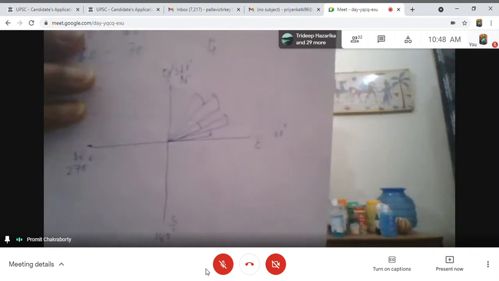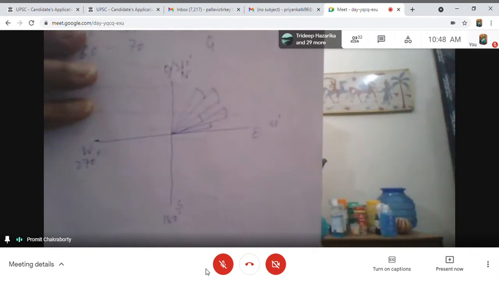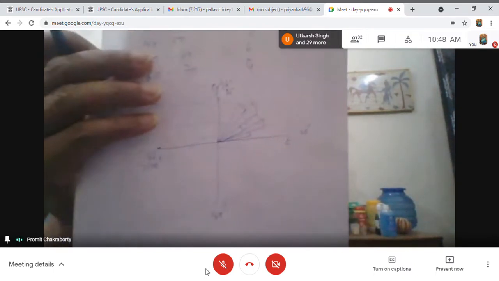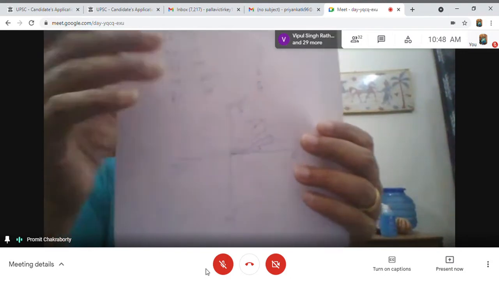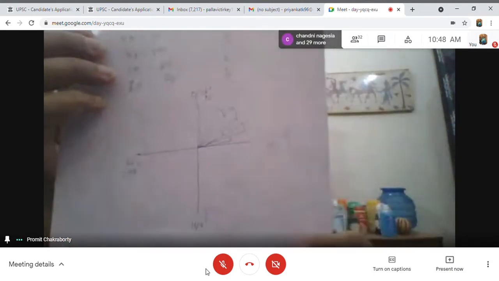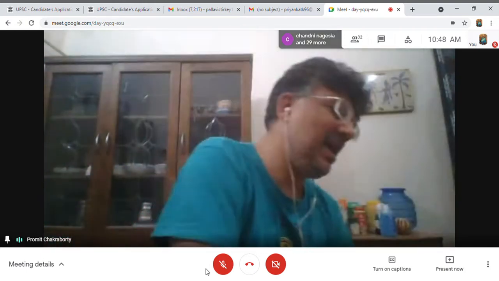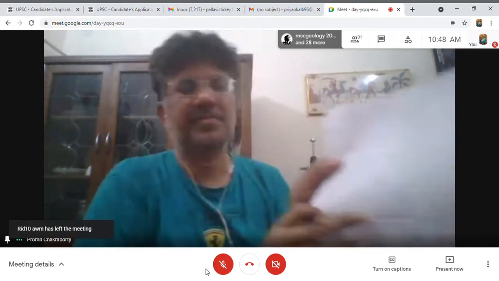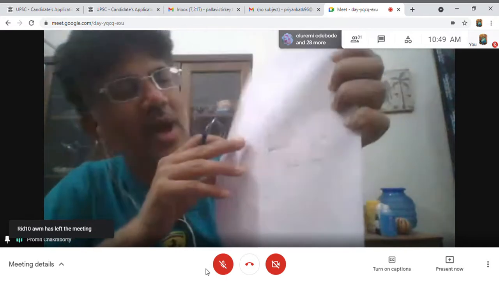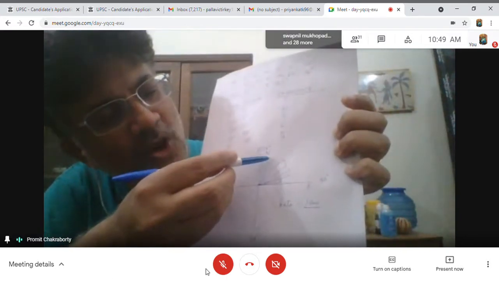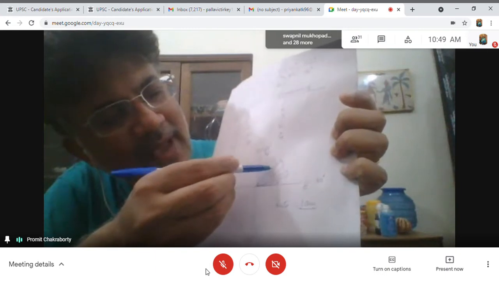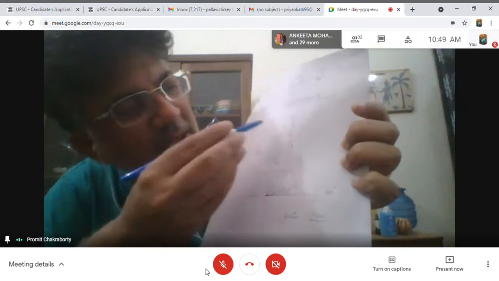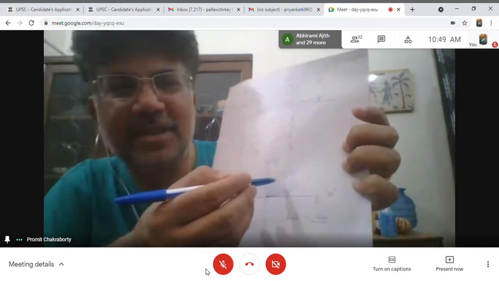This is the entire plot. I have identified from 20 to 30 there are 5 data. I consider one data as 1 centimeter. So I draw a line along 20 degrees and also a line along 30 degrees, and then measure 5 centimeters representing 5 data, that is the frequency, and join it.